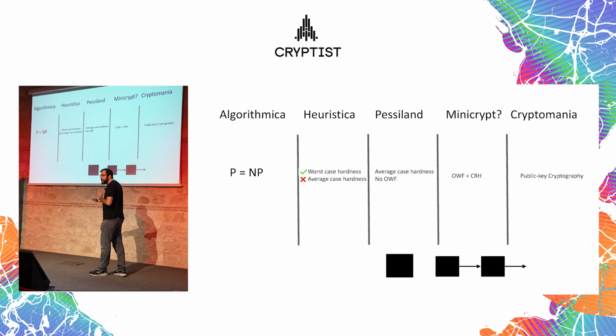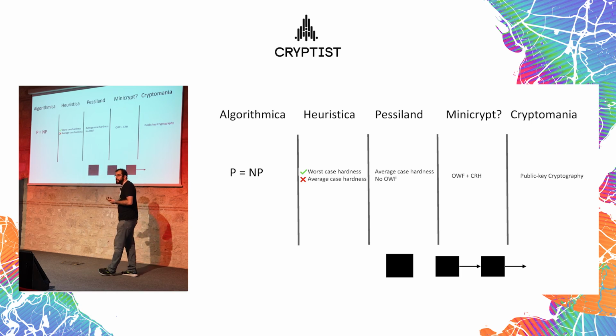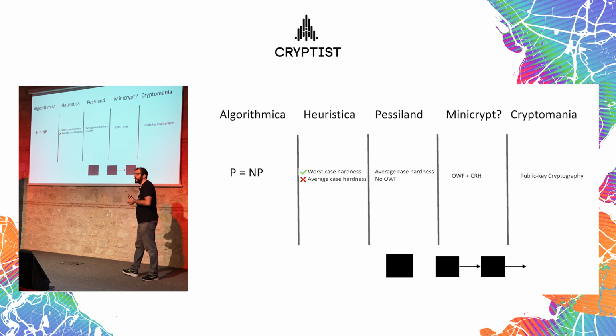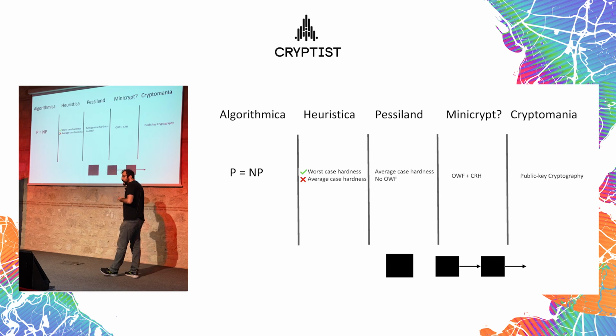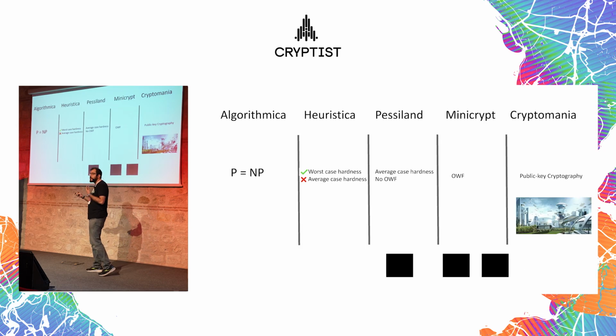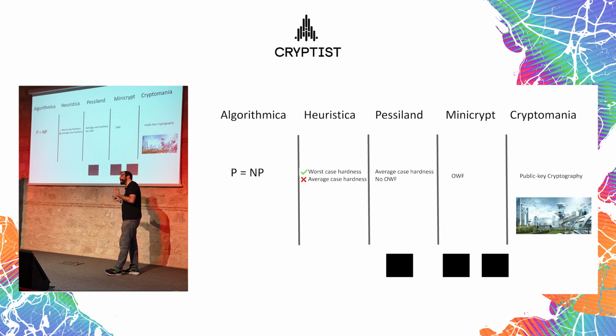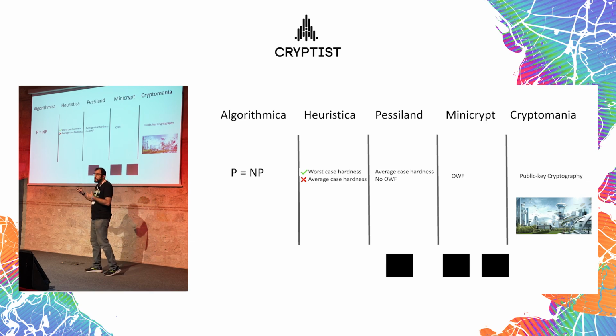Luckily, today we believe that we live in Cryptomania, but that's just a belief. As I said, it's not proven. It's just heuristics and gut instinct from the literature that we currently have. And if we had public key crypto, we basically have everything. You have zero-knowledge proofs, rollups, whatever functionality you can build out of zero-knowledge proofs.